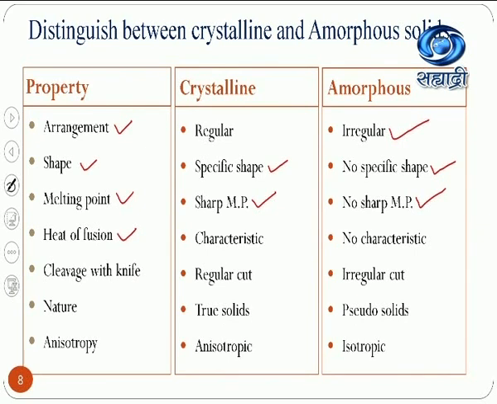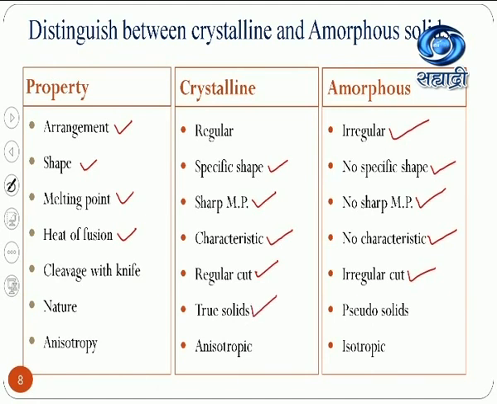Heat of fusion. Crystalline substances fuse at a sharp temperature, while amorphous substances have no characteristic fusion temperature. Now they can cleave. Crystalline substances, if you cut them with a knife, you will get a regular cut. You will get specific planes and edges, while this type of regular cut we never find in amorphous substances.